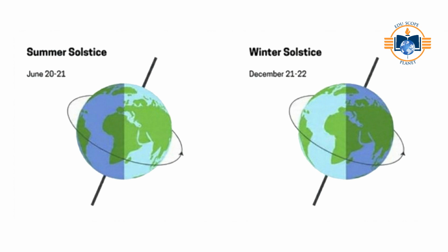It experiences winter. When the Northern Hemisphere tilts away from the Sun, around 22nd December, winter solstice, the Sun's rays strike the surface at a slanting angle. Solar energy is spread over a larger area. Days are shorter and nights are longer. The Sun remains lower in the sky. Temperatures decrease. This leads to winter in the Northern Hemisphere. Simultaneously, the Southern Hemisphere experiences summer.